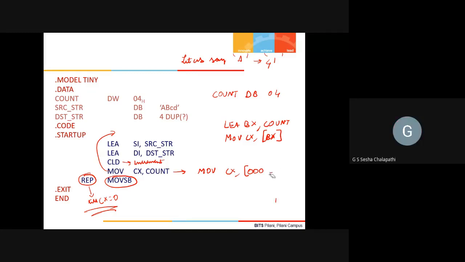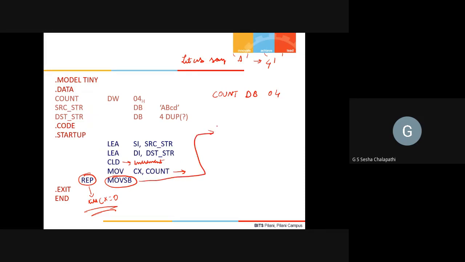Okay, so let me just contrast: if you did not have these string instructions and the REP instruction, how would you do a 4 byte transfer? Would anybody like to tell? What will be the equivalent code to this? Anybody? So we will have to copy each byte and then increment the pointers accordingly. Yes. Tell me what will be the instruction?